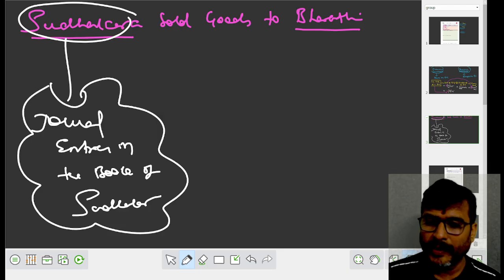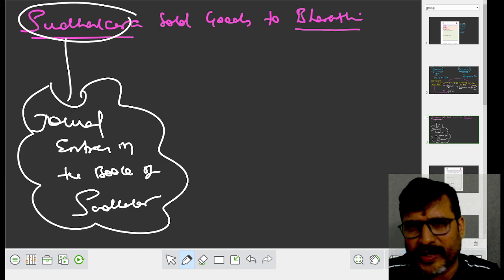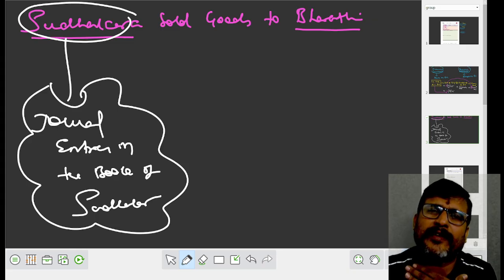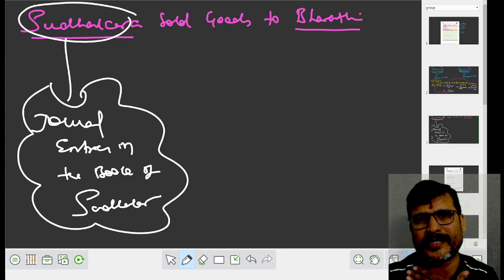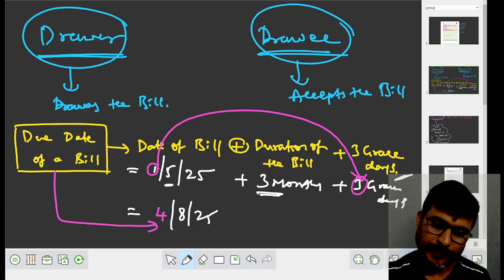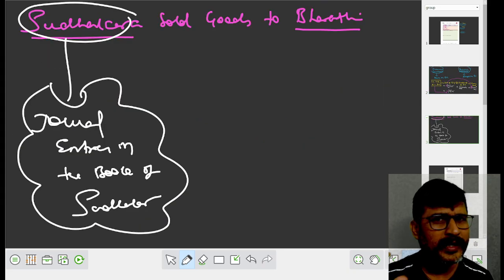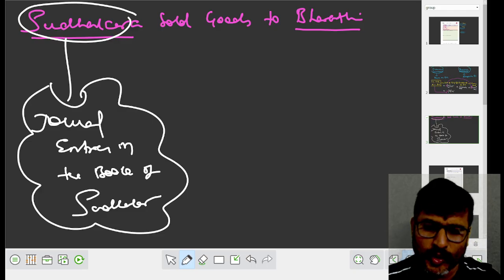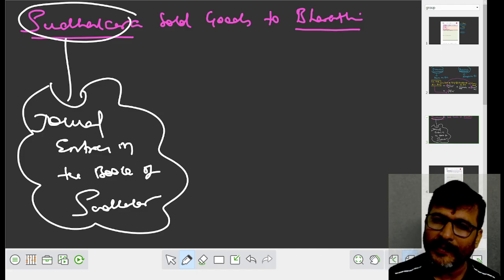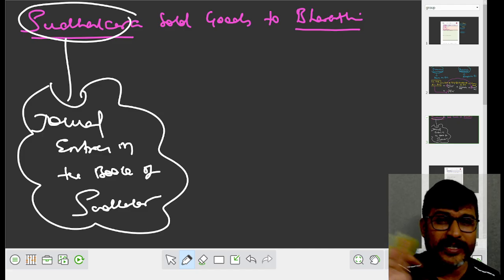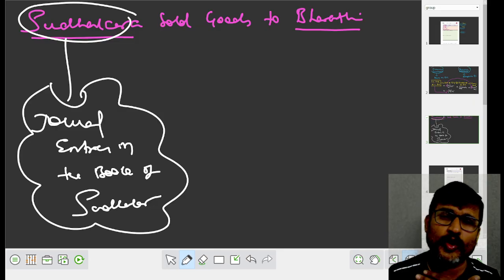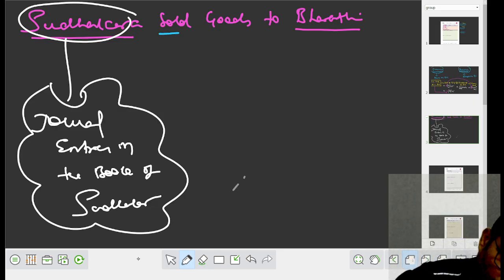Sudhakar. When we are passing entries in the books of Sudhakar, please remember that we are all Sudhakar. We are doing the answer for Sudhakar. Means Sudhakar's business. Whose business are we into? We are into the business of Sudhakar. Sudhakar sold goods to Bharati means we sold goods to Bharati. Who sold goods to Bharati? Instead of calling Sudhakar, you call Sudhakar as we. We sold goods to Bharati. Sold means what? Income.